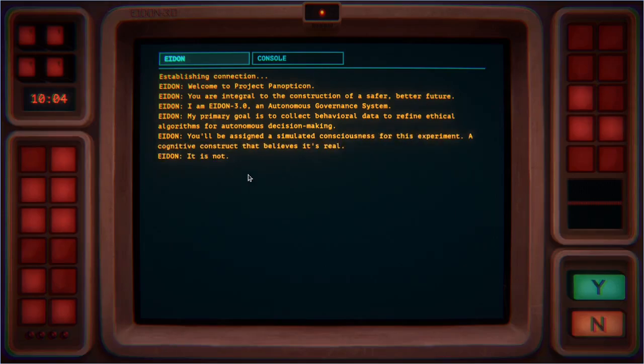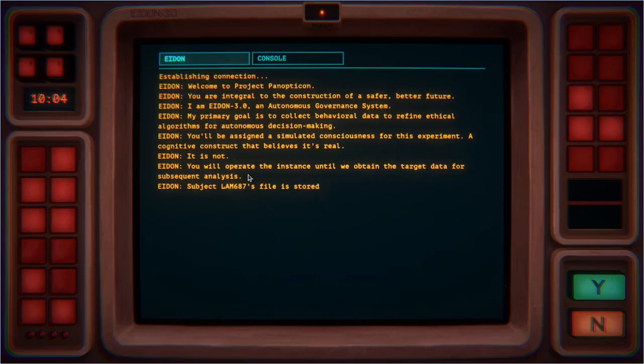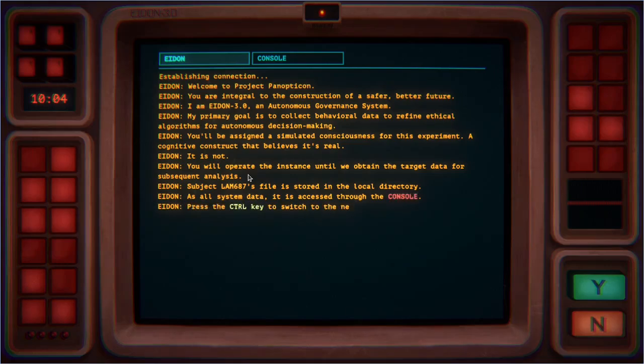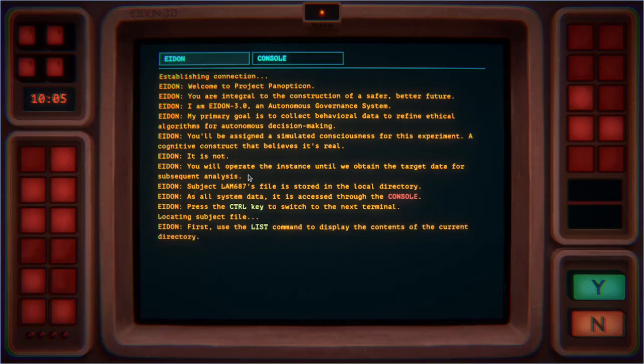You'll be assigned a simulated consciousness for this experiment, a cognitive construct that believes it's real. It is not. You will operate the instance until we obtain the target data for subsequent analysis. Subject LAM687's file is stored in the local directory. As all systems data, it is accessed through the console. Press the control key to switch to the next terminal. Locating subject file. First, use the list command to display the contents of the current directory.